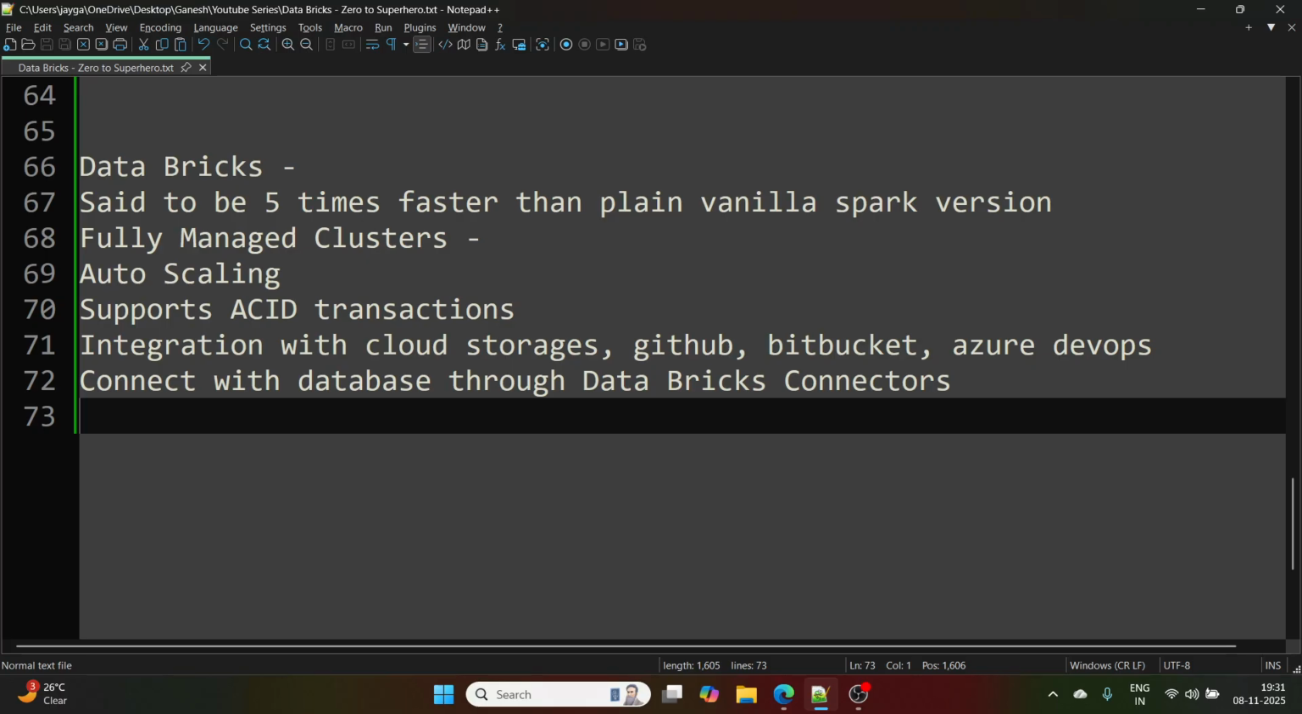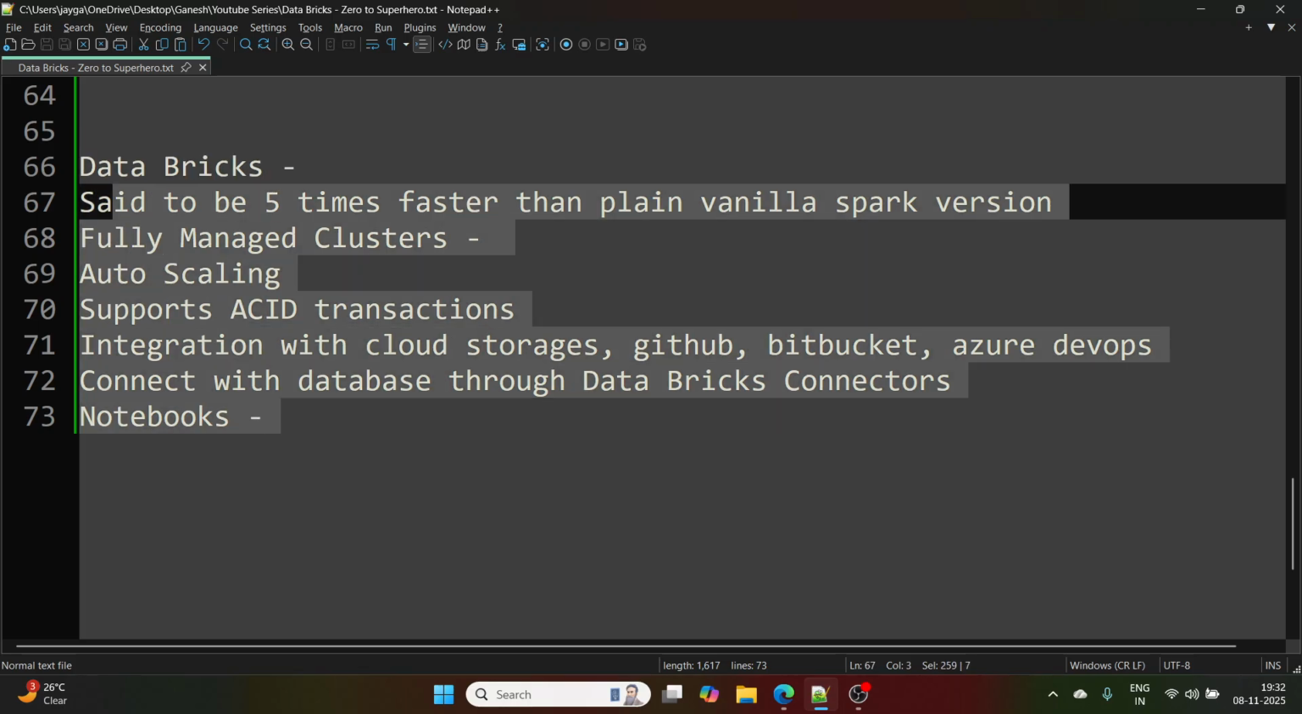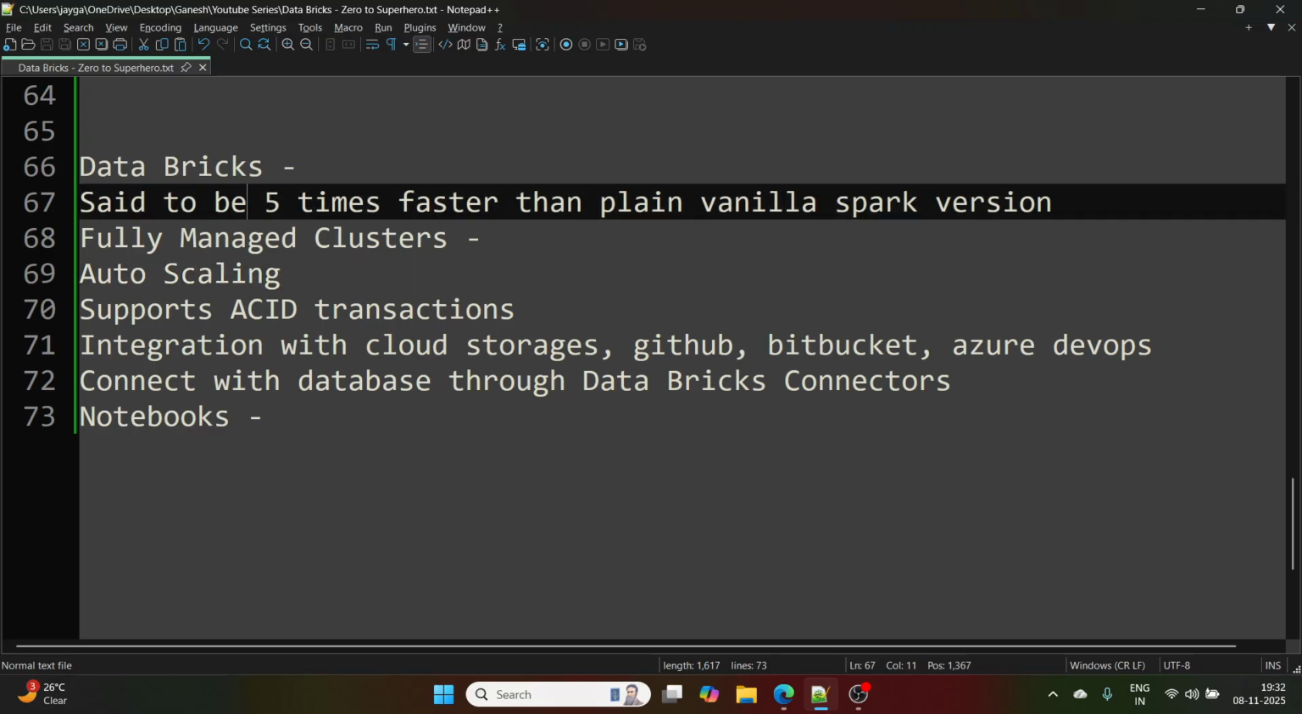And again, it has collaborative notebooks in Databricks. Your 10 data engineers are working together. If they want to collaborate on some code, it is very easy to collaborate. So that is Databricks. Now you will say, okay, Databricks is something different from Spark. It is 5 times faster than Spark, right?